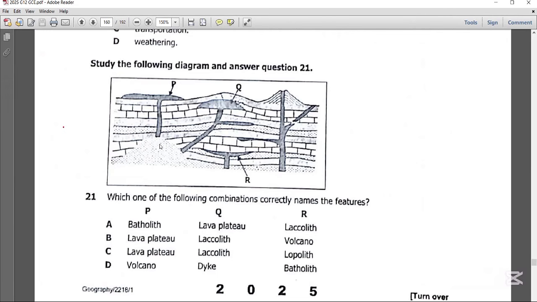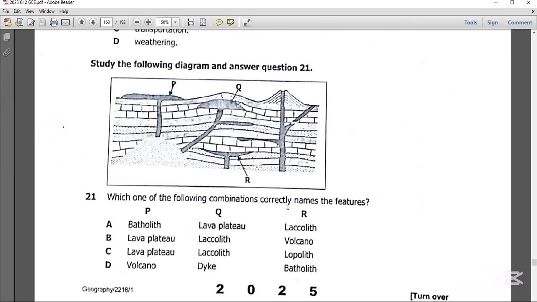And one of those extrusive volcanic features, those features that form on the surface of the earth, are lava plateaus. The other features that are intrusive that you need to pay particular attention to are laccolith as well as lopolith, including batholith.